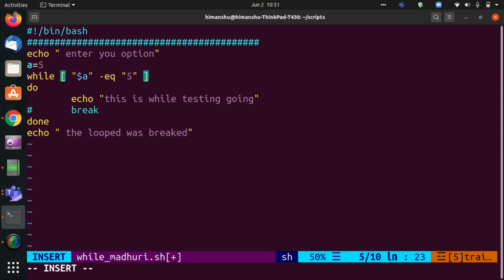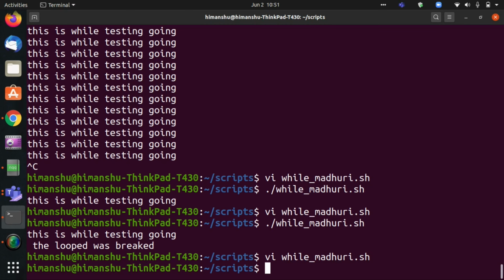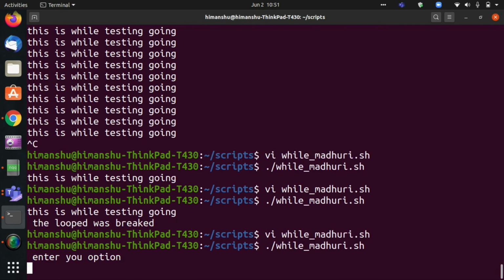If I want to use an option, only if that option is true should it proceed. So you can read any value: read a. I have already commented out the breaks. Now if I execute, it will ask what is your option. I will say 5.